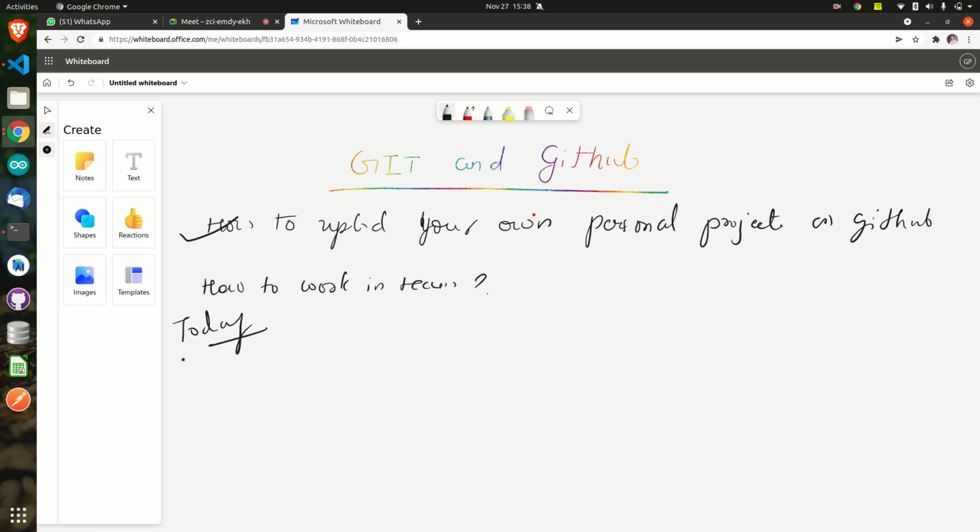How do you work in a team using Git and GitHub? For that you will have to understand one concept. Let's say you are working on your final year project itself. What you should do is, first of all, your team leader, whoever is there, should create a repository on GitHub. Because you are working in a team, at least one person has to create a repository on GitHub with whatever project you are doing.